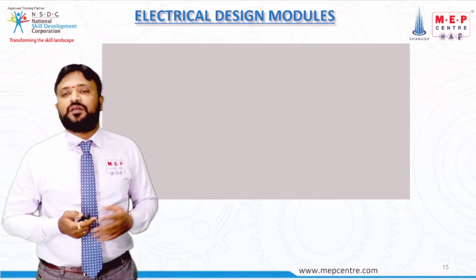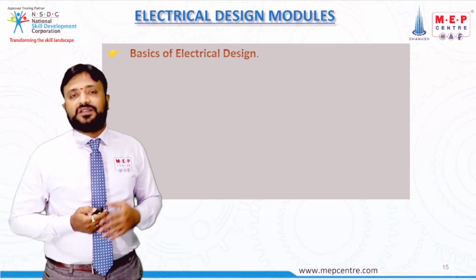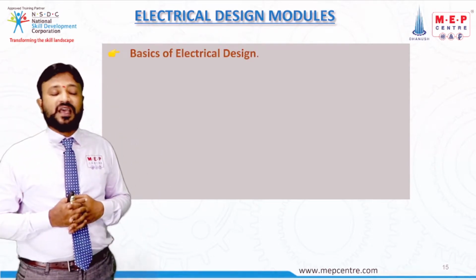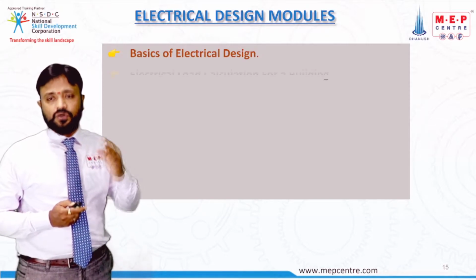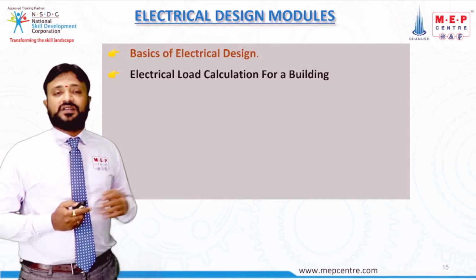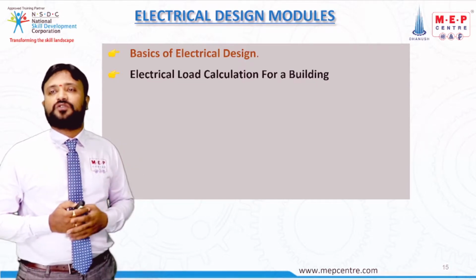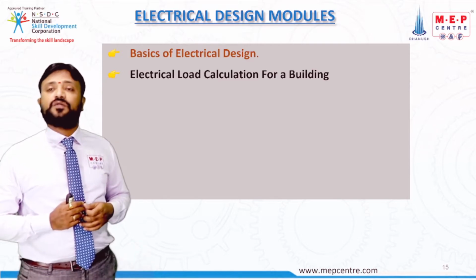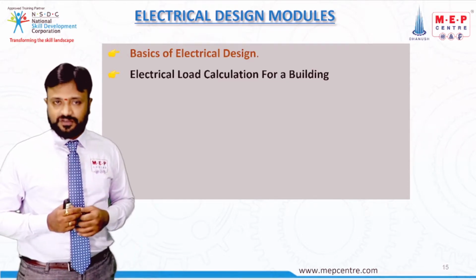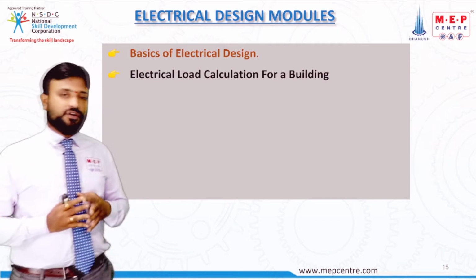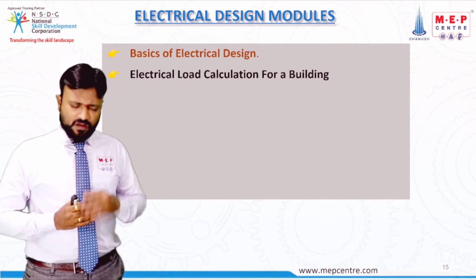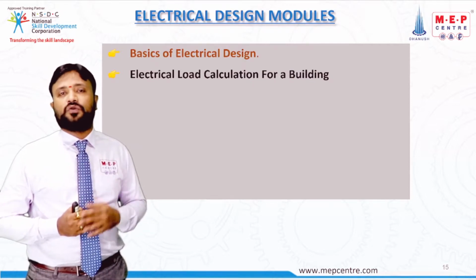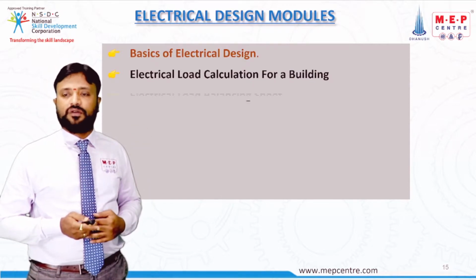Now coming to the electrical design models. Electrical design is classified into 6 models. The first one is the basics of electrical design, in which we study only the basic part. The second one is the electrical load calculation for the building. In the electrical load calculation, we calculate the lighting loads, power loads, AC loads, and the total current load of the building.